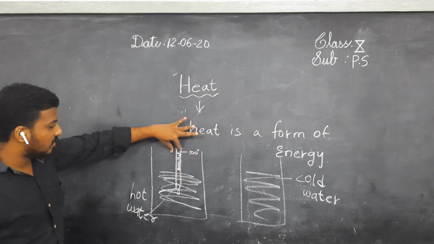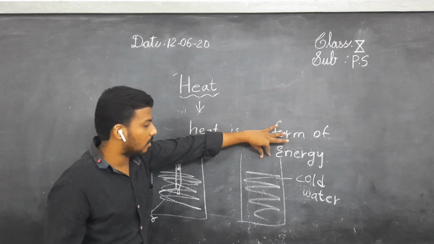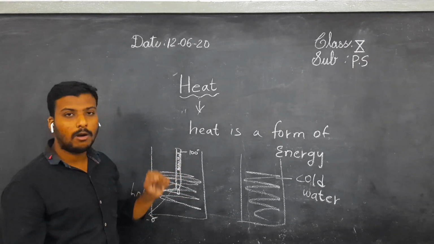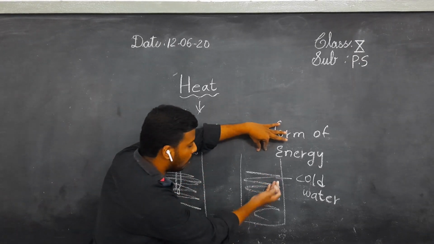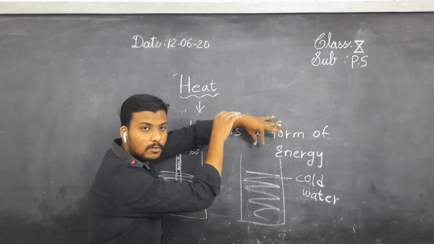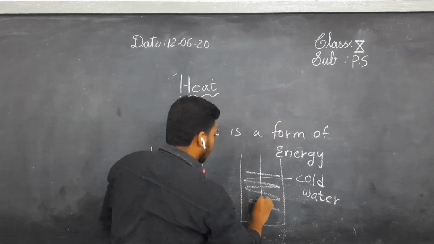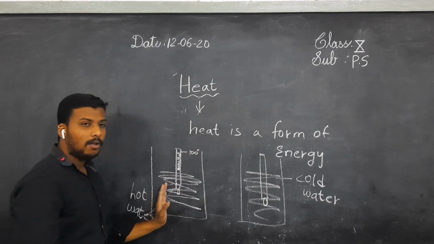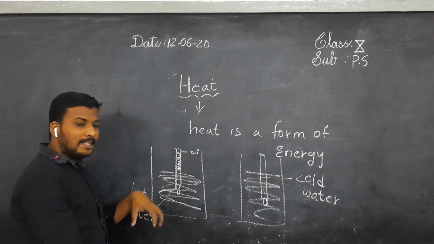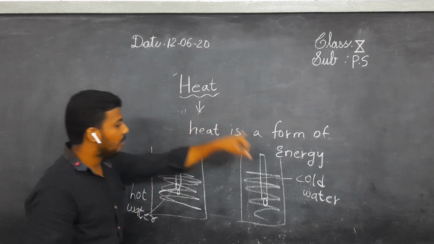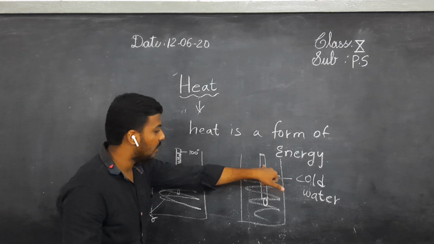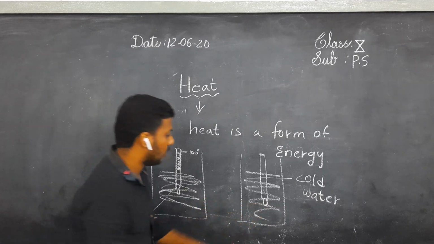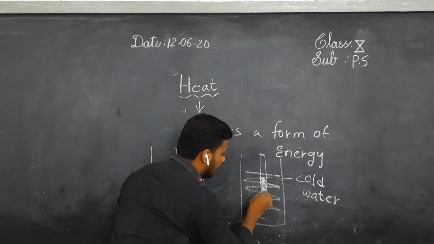Then take this thermometer and insert it into the cold water. Then what happens? Right now, this fellow is a hot body because it attained some hotness, no? So this fellow gives hotness to the cold water, and slowly the liquid in the thermometer decreases. Understand? When you kept it in the hot tumbler, this fellow acquires heat energy from the hot water. When you kept it in the cold water, this fellow releases the heat which he acquired from the hot water, and it will be transferred to the cold water. Then this fellow obviously decreases.